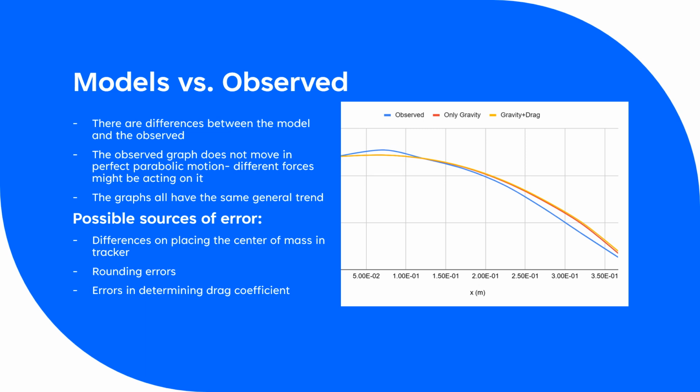The observed graph does not move in perfect parabolic motion, which might suggest that different forces might be acting on it. The graphs all have the same general trend though, so it's obvious that our computational models were correct in plotting the general trend of the motion. Some possible sources of error that can account for these differences are differences in placing the center of mass in the tracker, rounding errors, and errors in determining the drag coefficient.